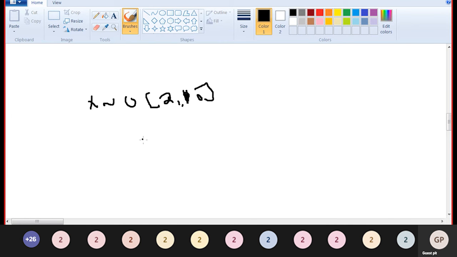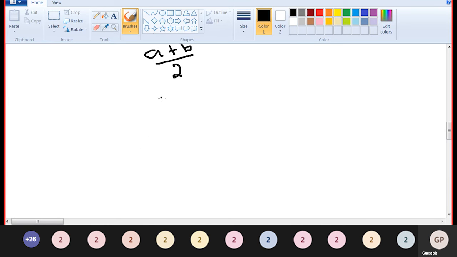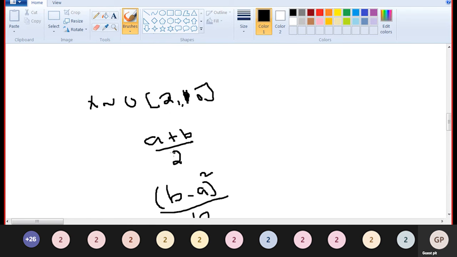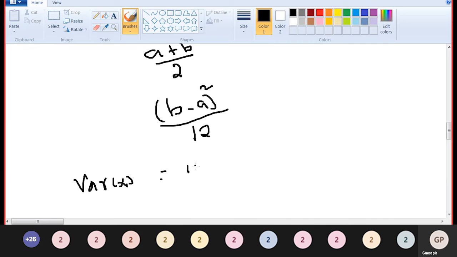So mean is equal to a plus b divided by 2. Variance is equal to b minus a, the whole square, divided by 12. What is the variance here? It is equal to 10 minus 2, the whole square, divided by 12.